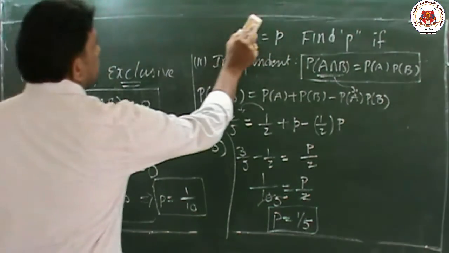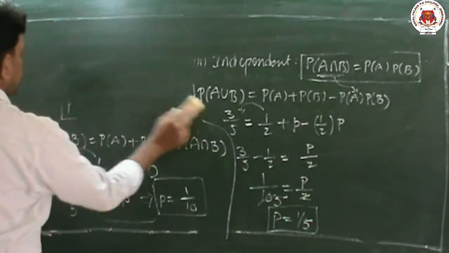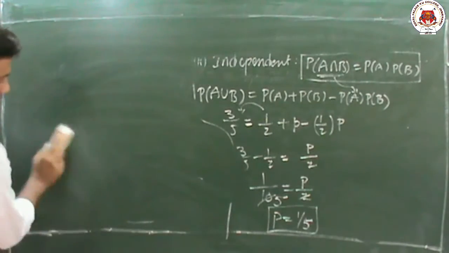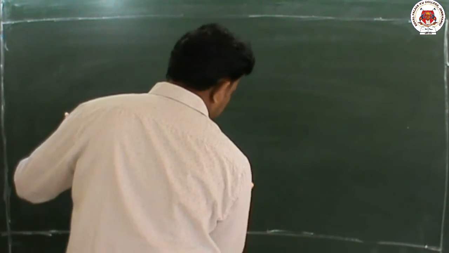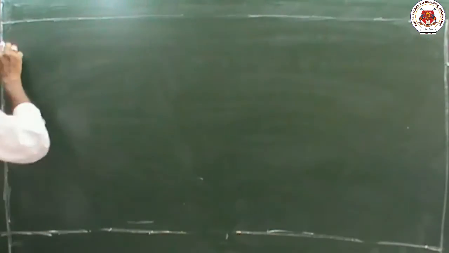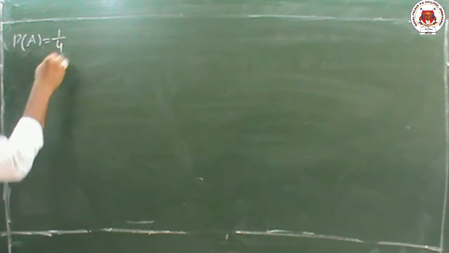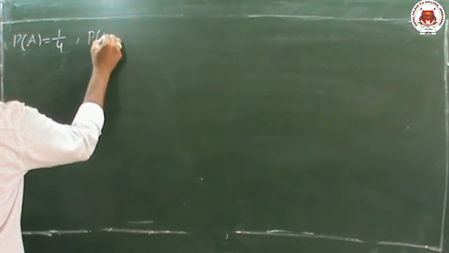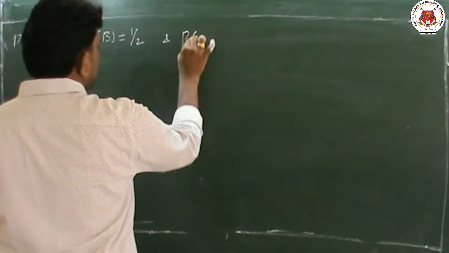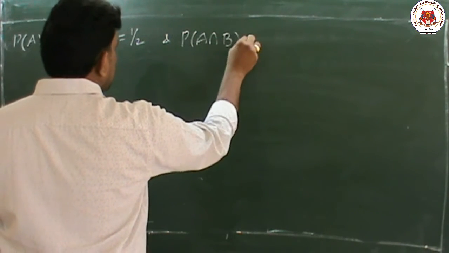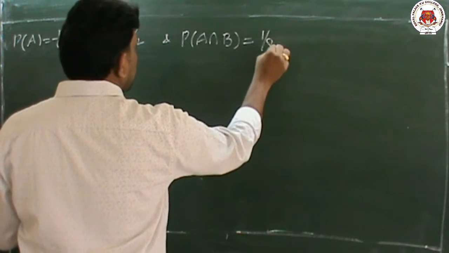Now we will take another example. P of A equal to 1 by 4, P of B is equal to 1 by 2, and P of A intersection B is given: P of A intersection B equal to 1 by 8.